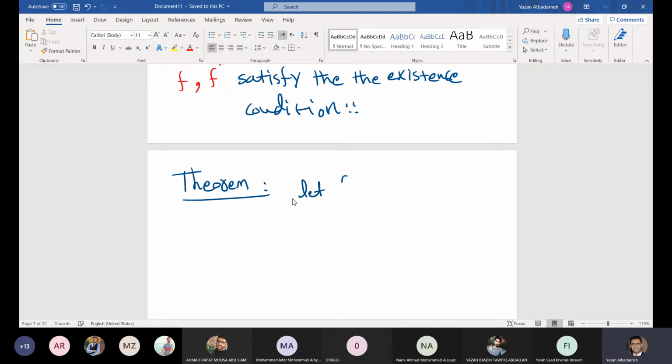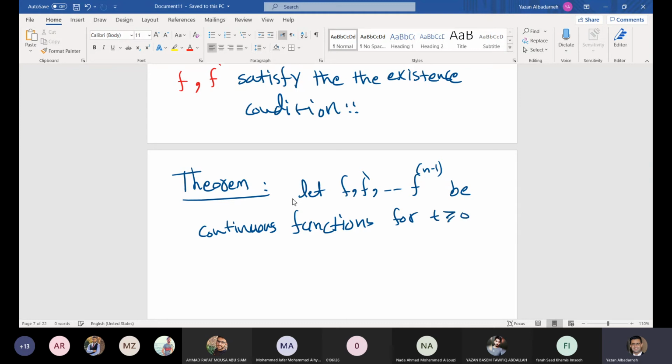Now let f prime and so on, up to the (n minus 1)th derivative of the function f of t, be continuous functions for t greater than or equal to 0, and satisfy the existence condition. If f prime up to the (n minus 1)th derivative all satisfy the existence condition.